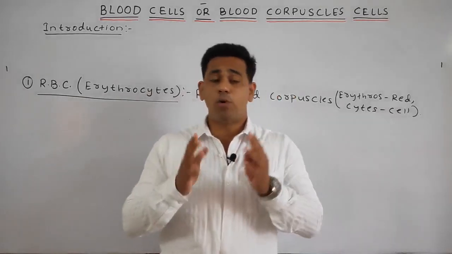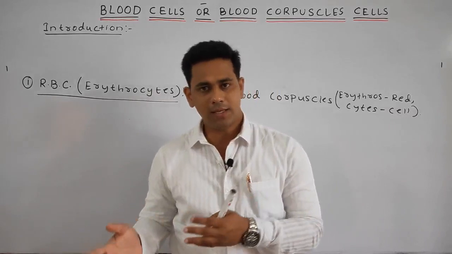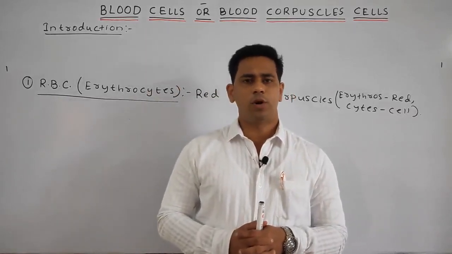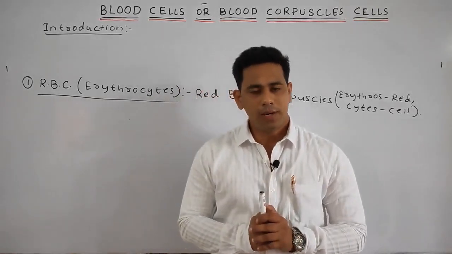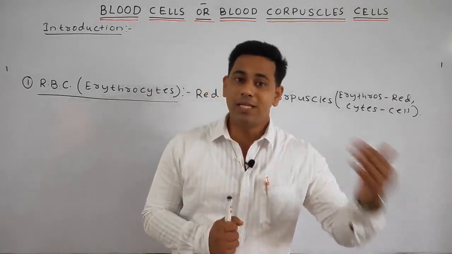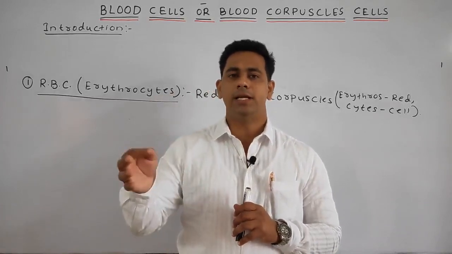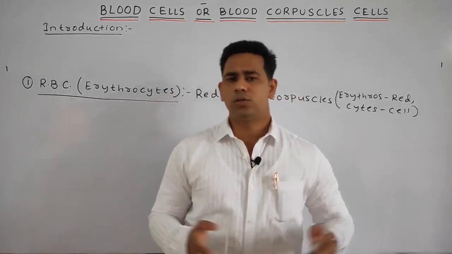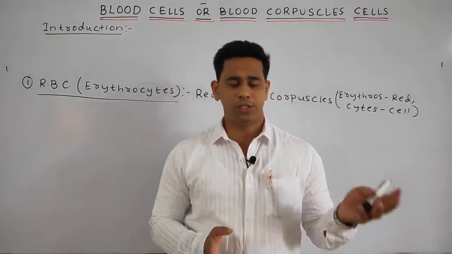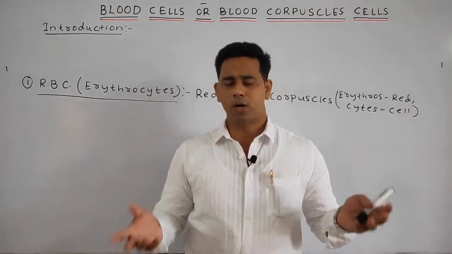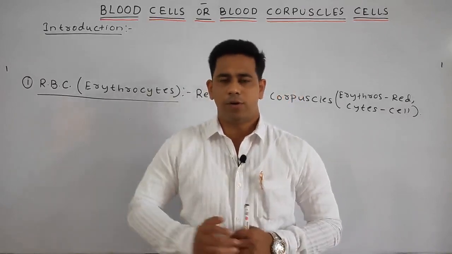Next we discussed the body fluid. It is the substance which helps in the circulation of substances and gases. Body fluid is of two types, students: extracellular body fluid and intracellular body fluid. If the body fluid is present outside the cell, it is known as extracellular body fluid, and if it is present inside the cell, it is the intracellular body fluid. Extracellular fluids include the interstitial fluid, synovial fluid, blood plasma, and lymph plasma. So these are the various extracellular body fluids.